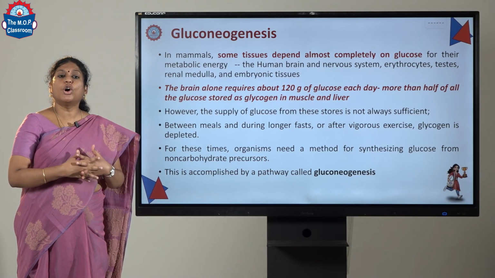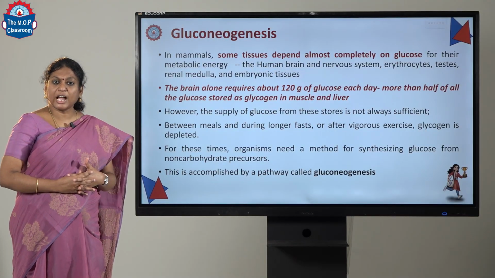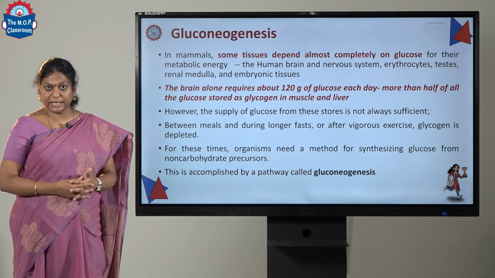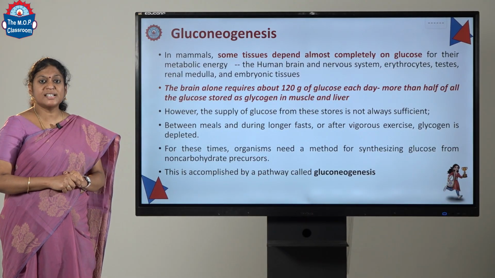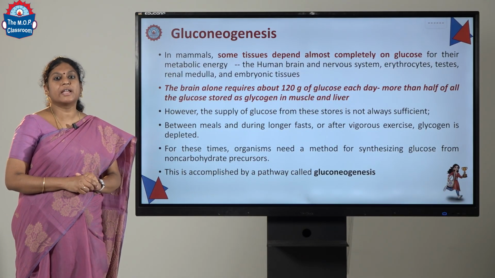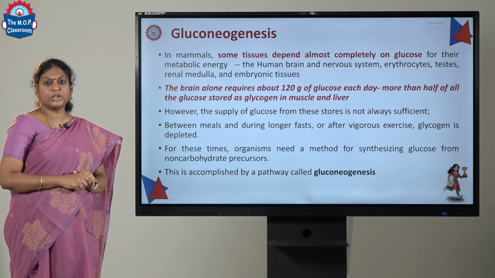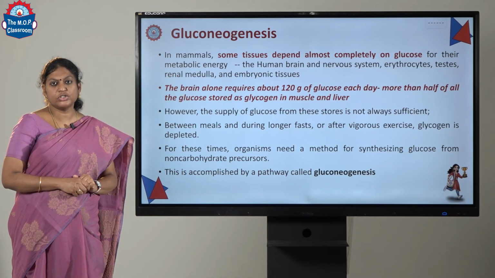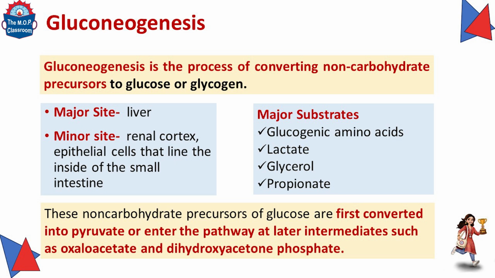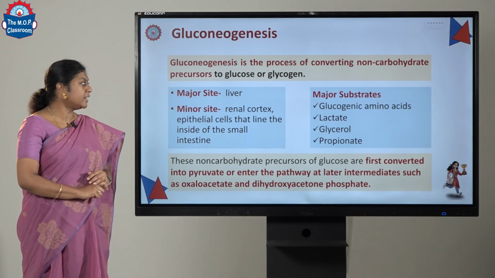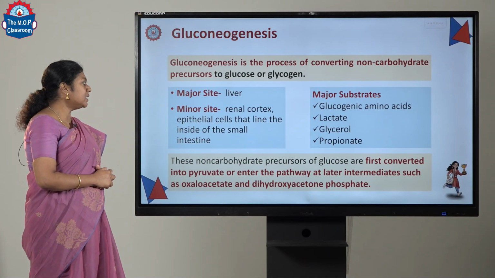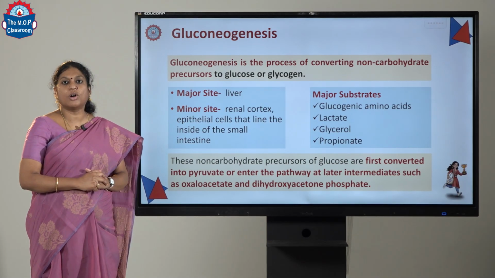During exercise or during fasting or prolonged starvation, the glycogen store gets depleted. In this case, our organism needs a method for synthesizing glucose from a non-carbohydrate precursor, and this is accomplished by a pathway called gluconeogenesis. Gluconeogenesis is a process of converting non-carbohydrate precursors to glucose or glycogen. The major site is the liver and the minor site is the renal cortex or the epithelial cells that line the inside of the small intestine.